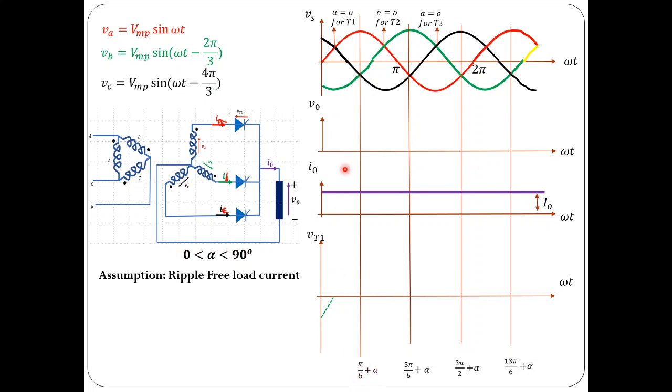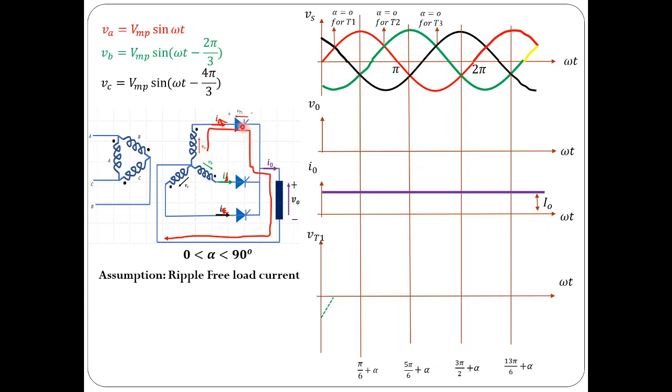At this instant thyristor 1 is triggered, and load is assumed to be continuous. So at this instant thyristor 1 would conduct, and the load current would flow from source to thyristor 1, and then load, and coming back to the source. This is the path of the current. So load current is same as phase A source current. Both are equal during this period.